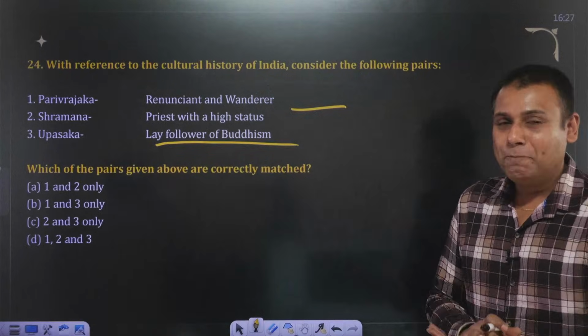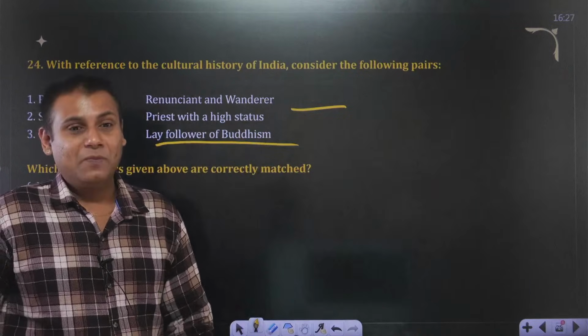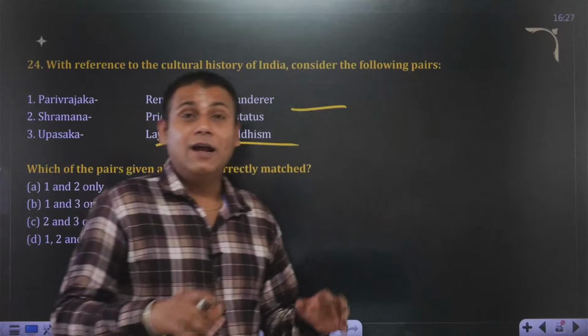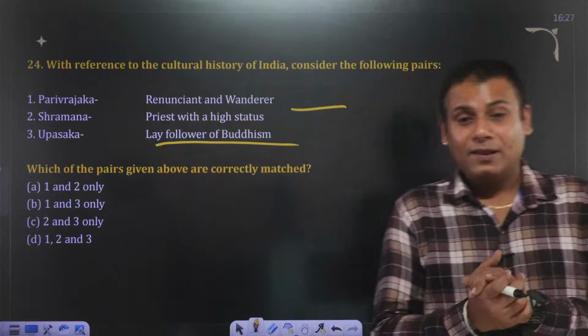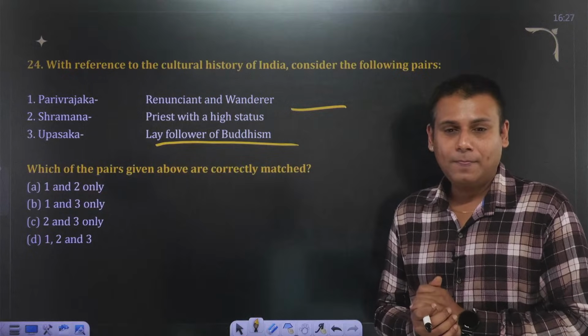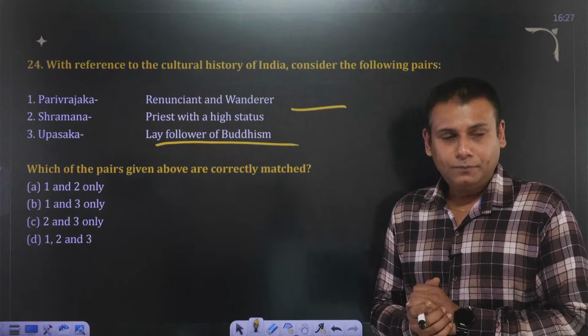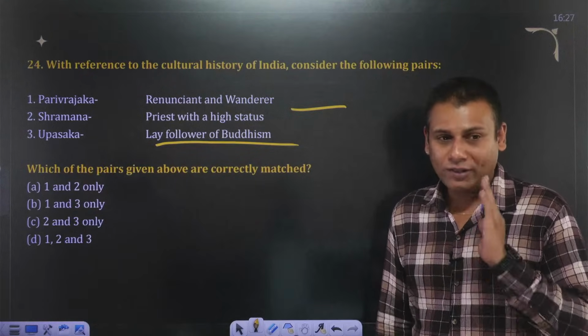Yes, Dr. Akhil. Buddhism and Jainism, you have a lot of things to go through, and they are more important from the art and culture perspective as well. Nitesh ji, you go for B, 1 and 3. What about the others? Vipul ji, you go with A, 1 and 2. Dr. Akhil, you go with D, that is 1, 2 and 3.